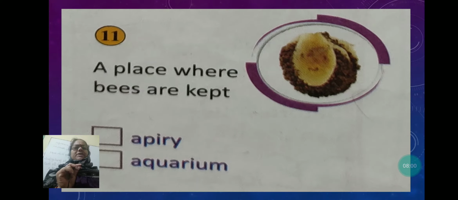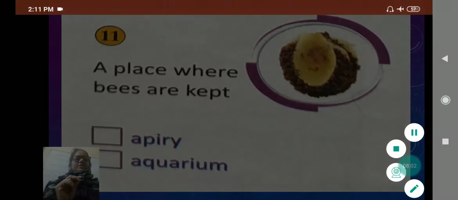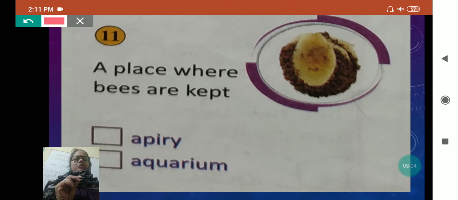Now here is a place where bees are kept. Apiary and aquarium. An aquarium is a place where water animals, fish, small turtles are kept. I think all of you have gone to a zoo, and there are water animals also. And an apiary is a place where bees are kept for the purpose of production of honey.